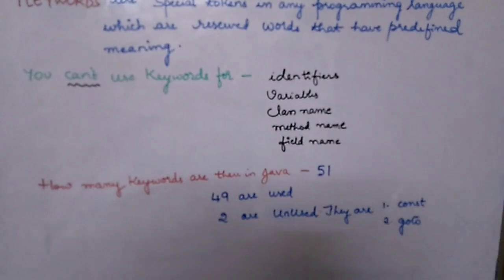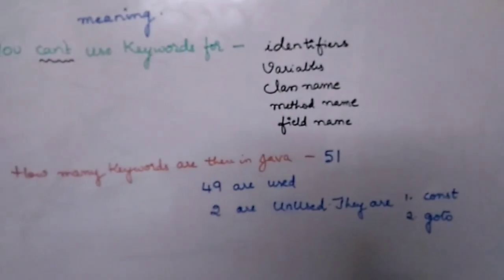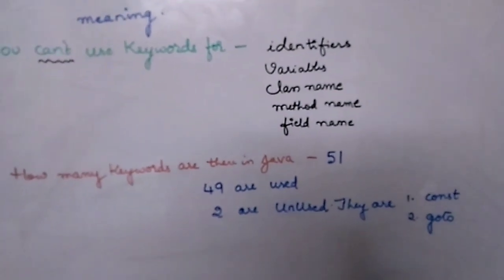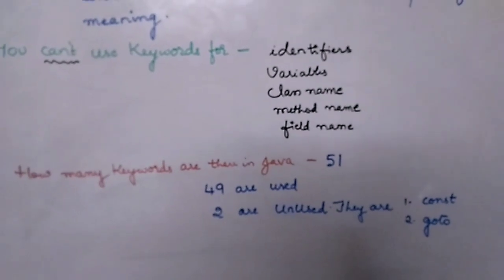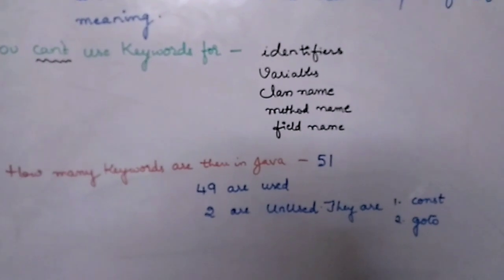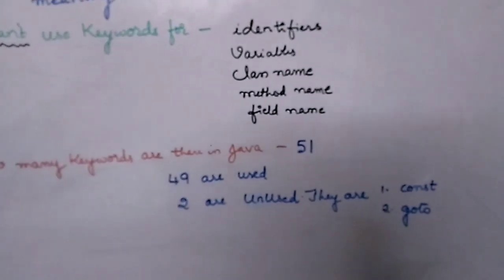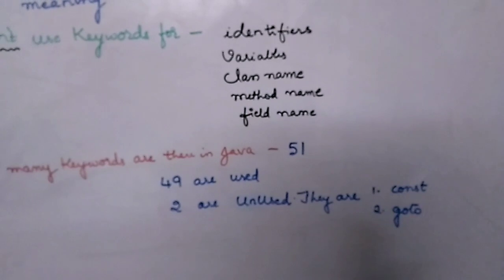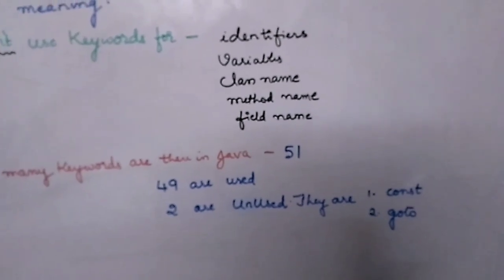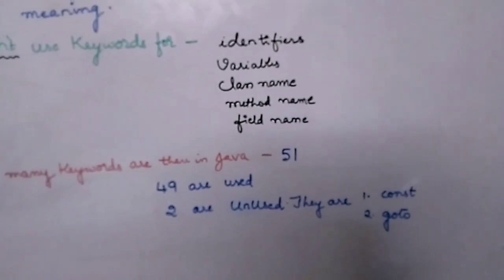And how many keywords does Java have? Java has 51 keywords or reserved words. Among them 49 are used. They have functional usage, and 2 are unused. What are the 2 keywords that Java reserved but still is not using? Those are const and goto.